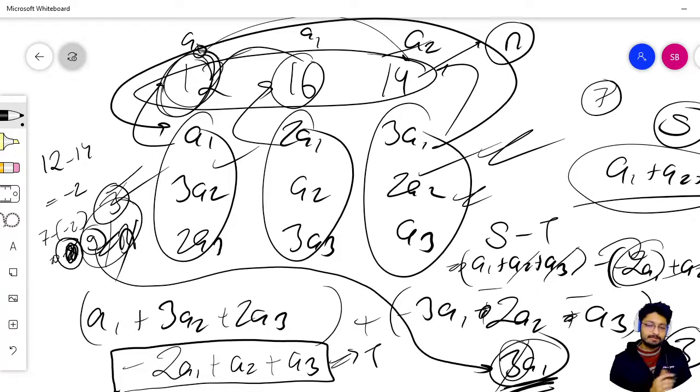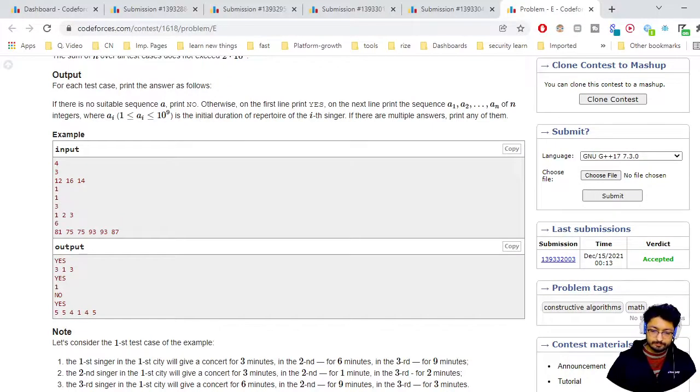I'll show you the code part, but that's the overall logic for this problem. There can be multiple ways, but this is one of the ways that is easy and understandable, and you can directly implement it. Okay, let us move down to the solution part for this problem. It's a constructive algorithm, so there's not too much to go over.